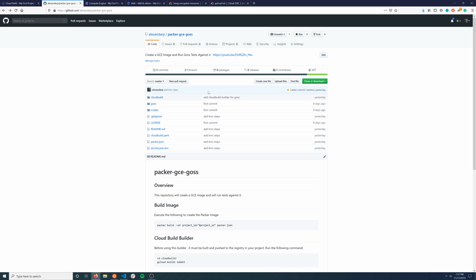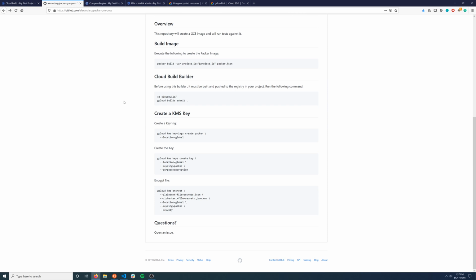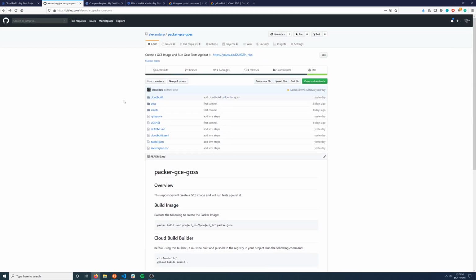So to get started, if you already have the repo locally, you can do a git pull and you'll get the latest changes. But what we're going to be doing here is building what's called a Cloud Build builder, which is going to be the image we're going to use to actually execute the build. And then we're going to configure some stuff for Cloud Build. There's a secret key we have to create in order to run the build and have the correct permissions. So we want to use KMS to do that so it's secure. When you're ready, you can go ahead and clone this and we'll get started.